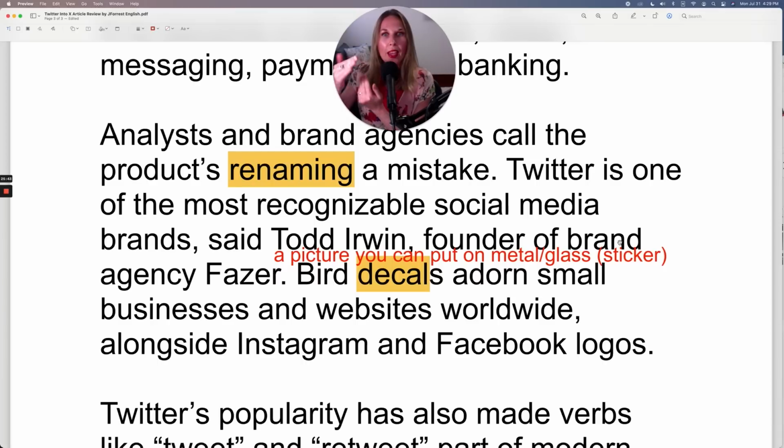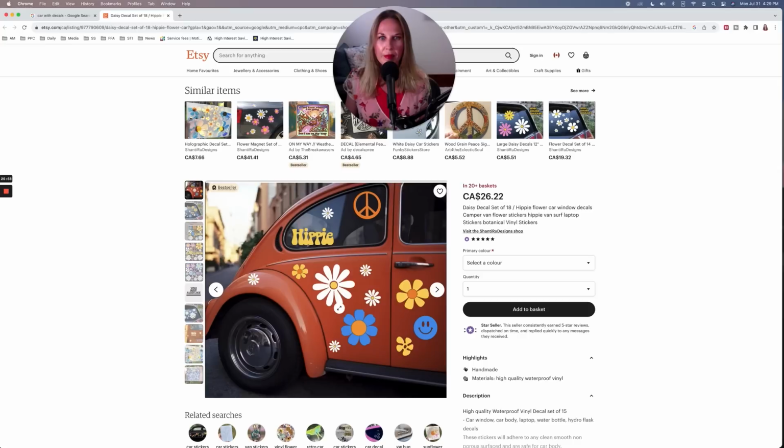So the way it sticks to the surface is different from a sticker, but it is the exact same concept. It is an image that you can place on a surface. So here are some fun flower decals that you could put on your car, and I'm sure there are all types of decals to suit your preferences if you want to put them on your car or on your window or wherever you want to put them.